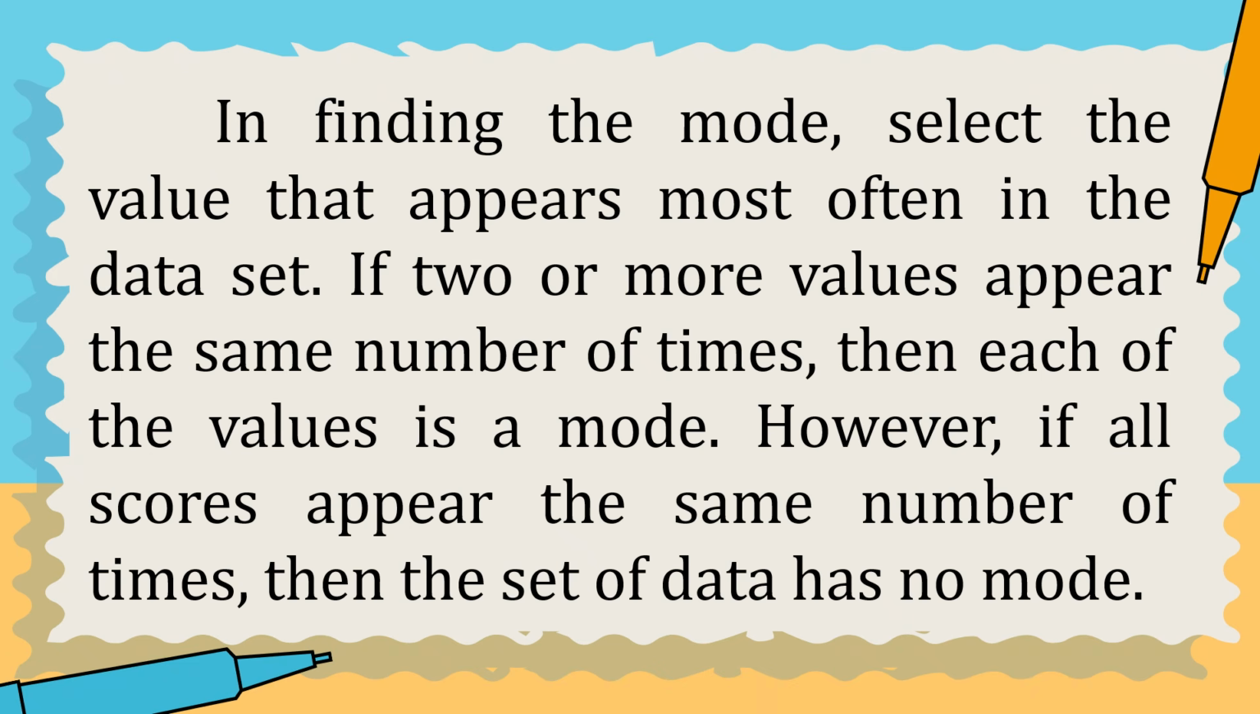And finding the mode. In finding the mode, select the value that appears most often in the dataset. If two or more values appear the same number of times, then each of the values is a mode. However, if all scores appear the same number of times, then the set of data has no mode.